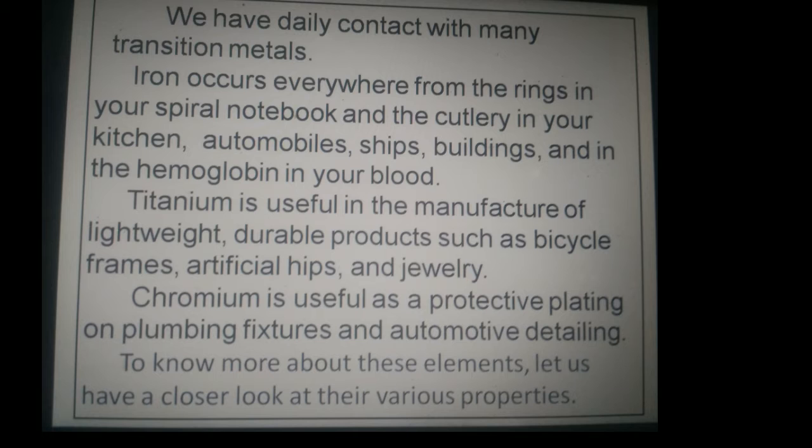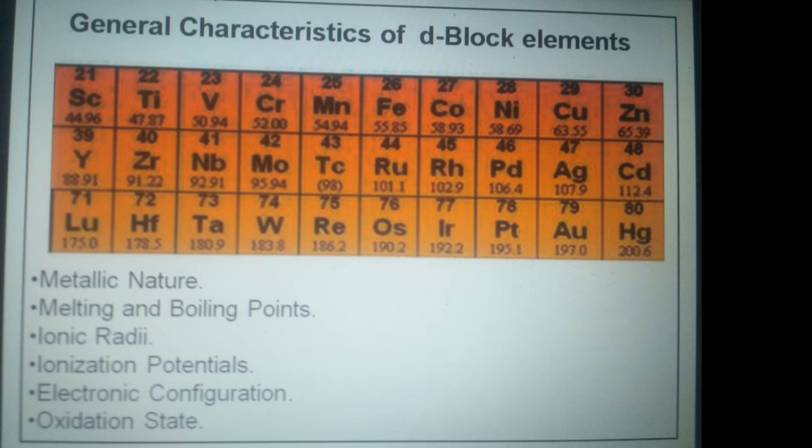To know more about these elements, let us have a closer look at their various properties. General characteristics of d block elements: first, metallic nature. Second, melting and boiling point. Third, ionic radii. Fourth, ionization potential. Fifth, electronic configuration. Sixth, oxidation state.